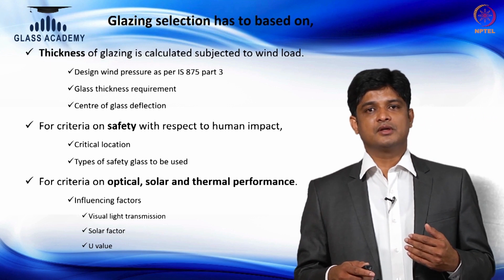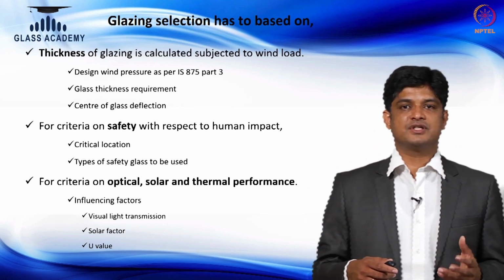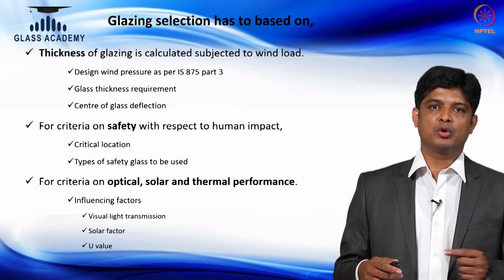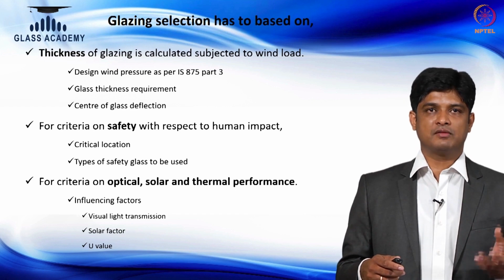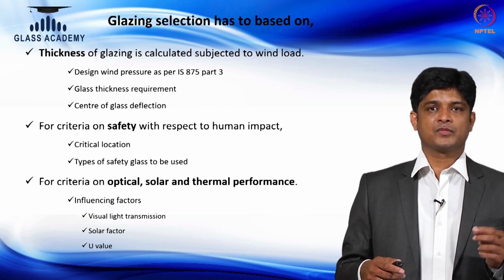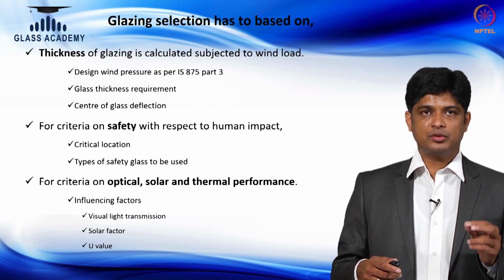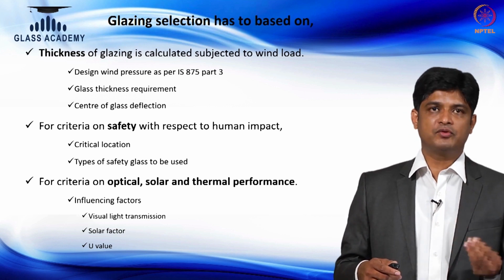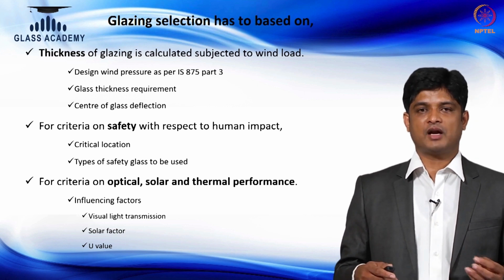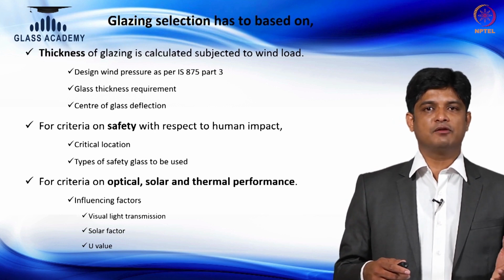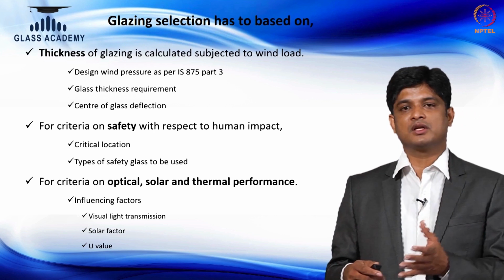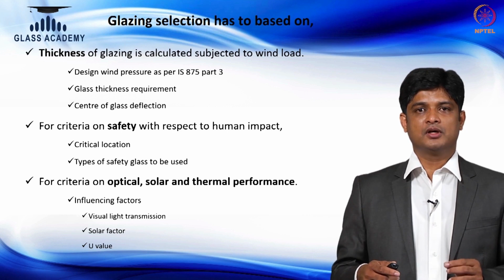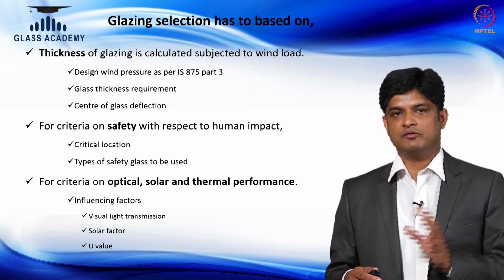Then the third parameter is how can I make the glass more energy efficient? What are the key parameters in the glass to select or to make the building more energy efficient? So three basic performance drivers are visual light transmission, solar factor, and U value. In depth there is a proper definition for this given in the NBC. To brief you, visual light transmission is the percentage of light that passes through the glass from the outside environment to the inside environment, or from the source to inside the building. When I say solar factor, it is the percentage of direct heat transfer from the outside environment to the inside environment.